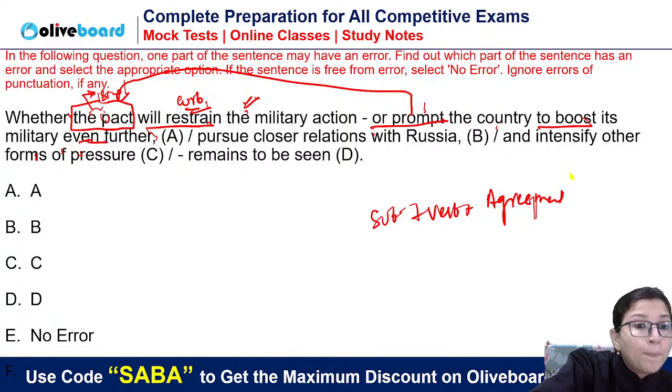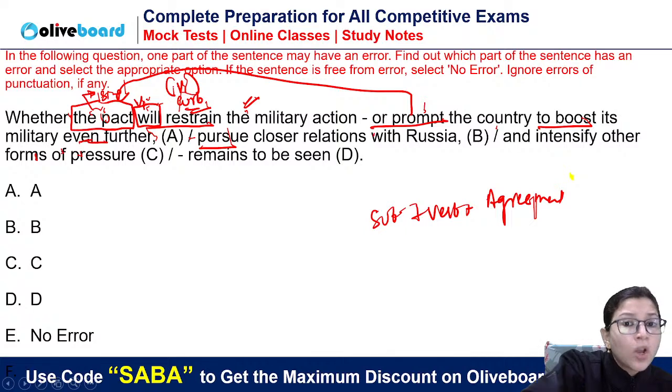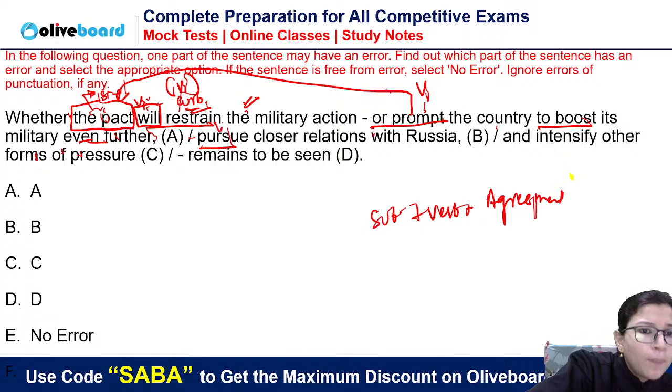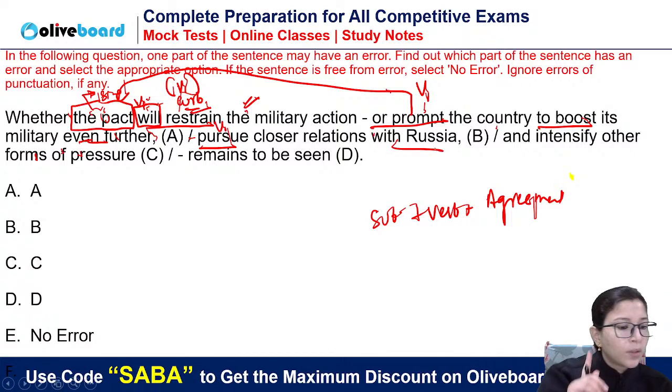ठीक है. The pact pursue. देखिए, अब will is a common verb, यहां से will common verb है. So will plus V1: will restrain the military action, or will prompt the country to boost its military even further, or will pursue closer relations with Russia. Did you get the point? So pact is doing all these things.